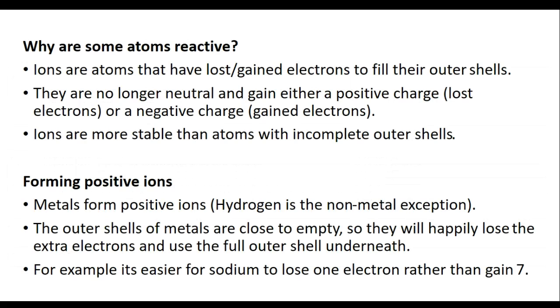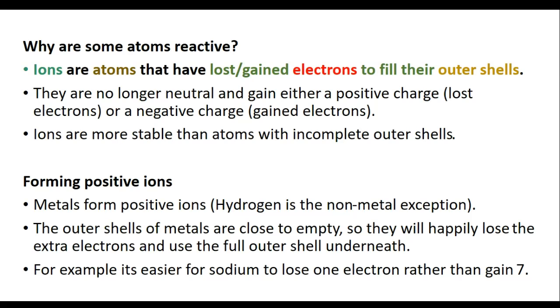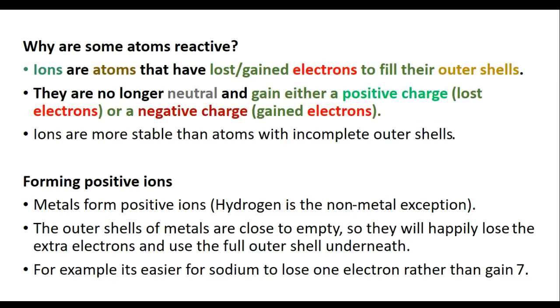So why are some atoms reactive? We have already looked at this before, but just a recap then. So ions are atoms that have lost or gained electrons to fill their outer shell. They are no longer neutral and gain either a positive charge or a negative charge depending on whether they've lost or gained electrons. Remember that atoms are neutral because they have an equal amount of positive and negative charge. They have the same amount of protons and the same amount of electrons.